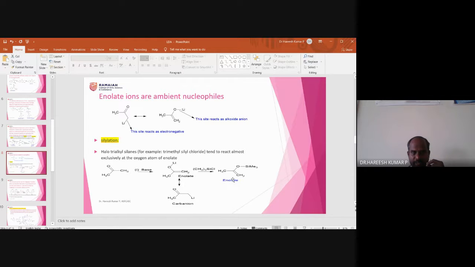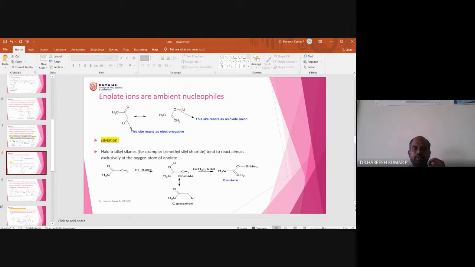So overall, in this slide, I'm explaining the ambident nucleophilic nature and also the formation of enolate. When that enolate is treated with trimethylsilyl chloride, it leads to silylation. The bond formation between the oxygen and silicon is called silylation.